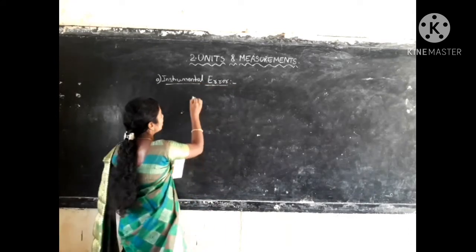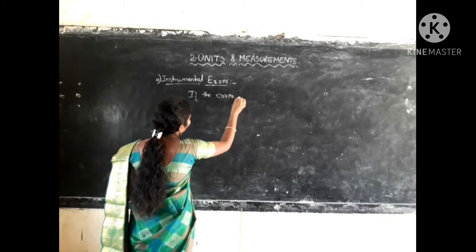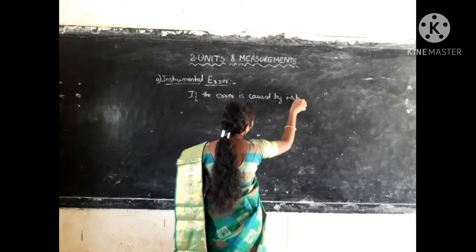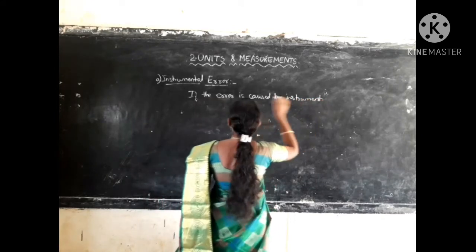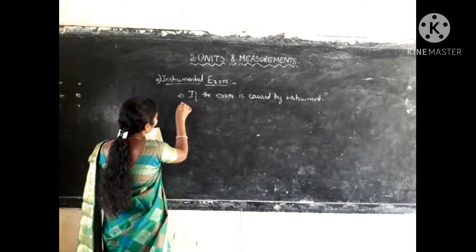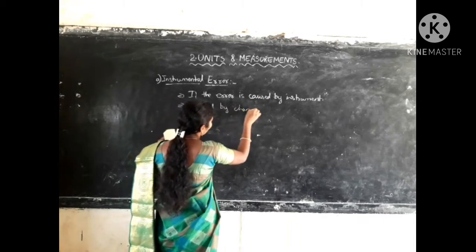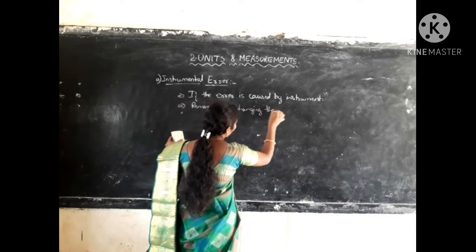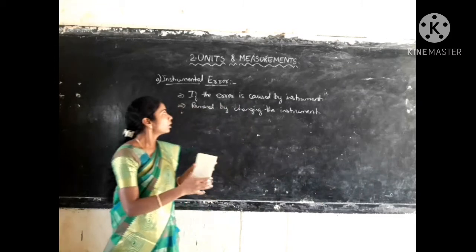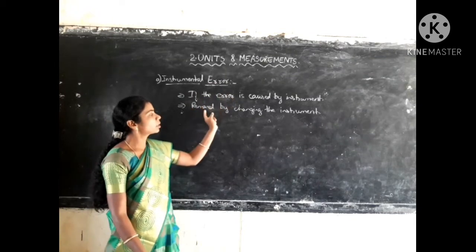If the error is caused by the instrument, then it is known as instrumental error. This error can be removed by changing the instrument. So if the error is caused by the instrument, we call it an instrumental error, and it can be removed by changing the instrument.